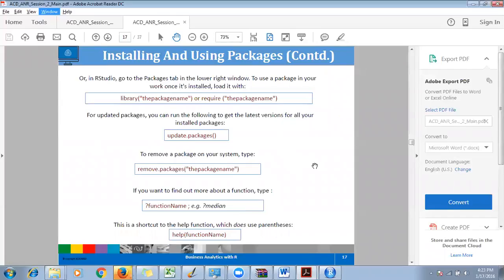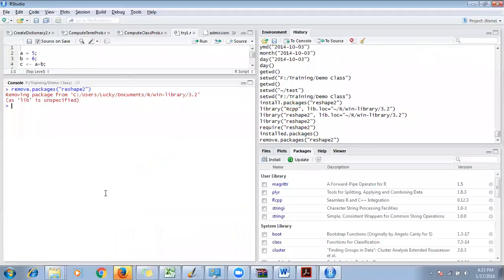Okay, so now, I have already told you, if you want to know what a particular function means, you can use the question mark and the function name, like we did, or you can type help, and in the bracket write the function name. Both will take you to the function documentation. Let's say mean.